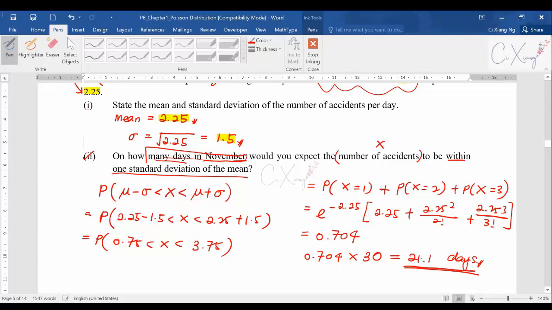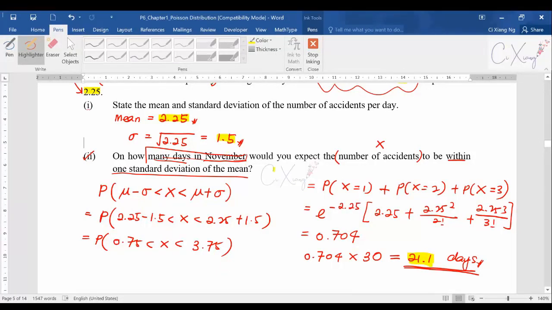Some students want to change it to 21 or 22. To me, I don't really suggest you round it up or down. I will still ask you to keep it to 3 significant figures. So this is our answer here: 21.1 days in November will have the number of accidents between 0.75 and 3.75. That's the meaning of this question.